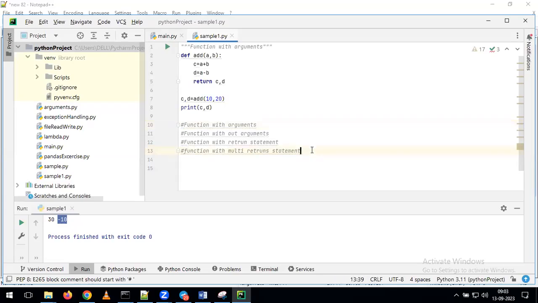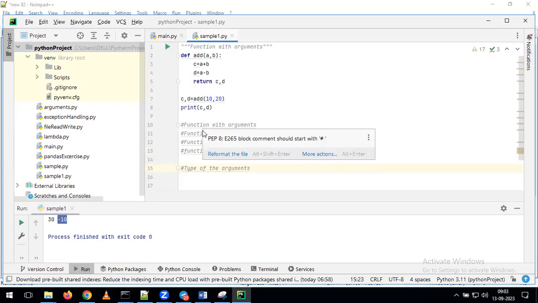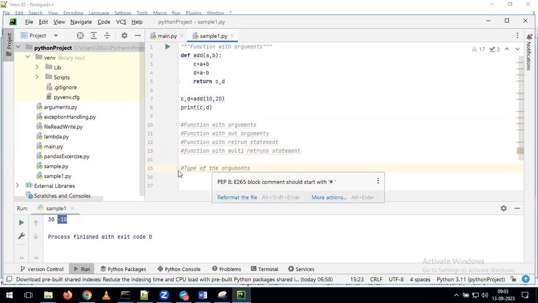Okay. Now in the same way, here we need to understand one concept called types of arguments. So far we have discussed how many ways we can write functions depending on the requirement. Now we need to understand what the different types of arguments are. We'll go one by one.